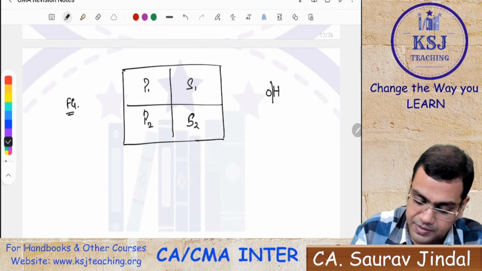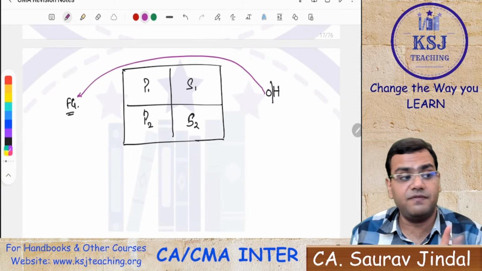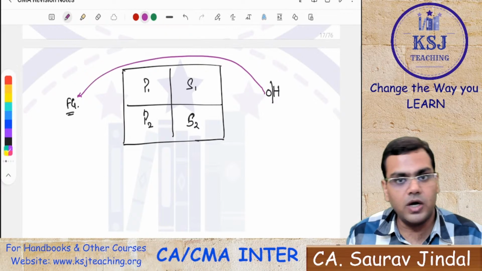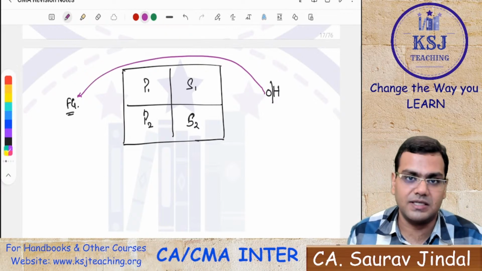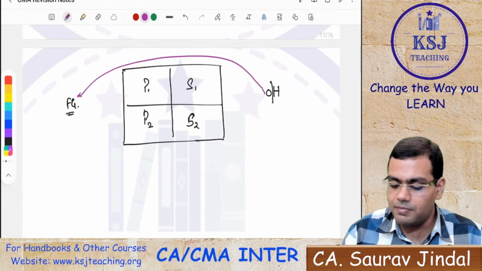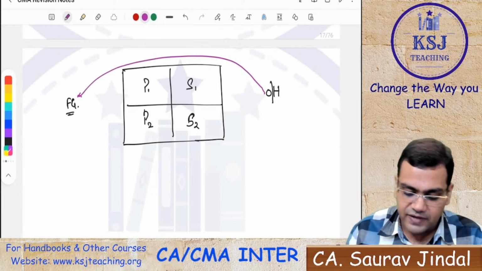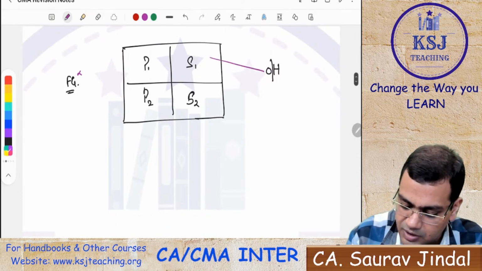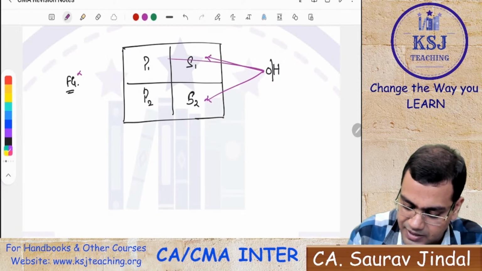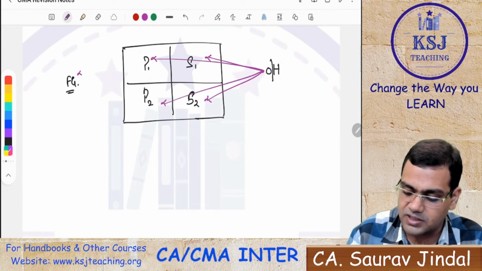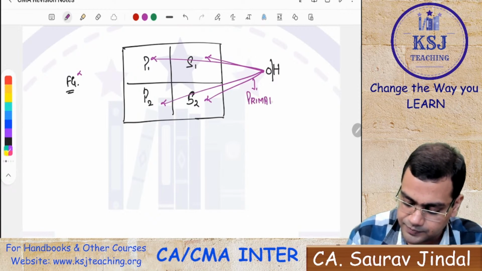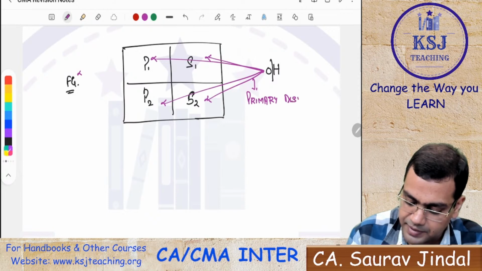Now, what is the main purpose? The main purpose is that these overheads, we have to make them identifiable in the 1 unit of the finished product. But the problem here is, in between, there is a wall of the departments. So we divide this into 3 parts, that you have to take 3 stairs to make these overheads identifiable in the finished good. What is the first step? The first step is to distribute all the overheads between the departments, and this first step is known as primary distribution.